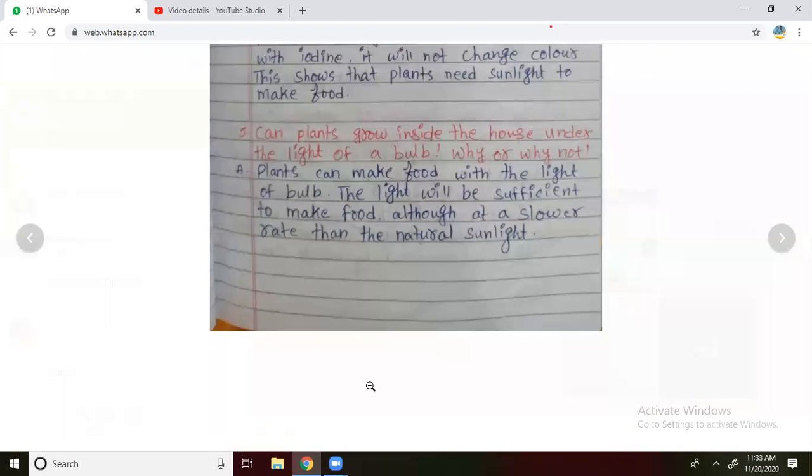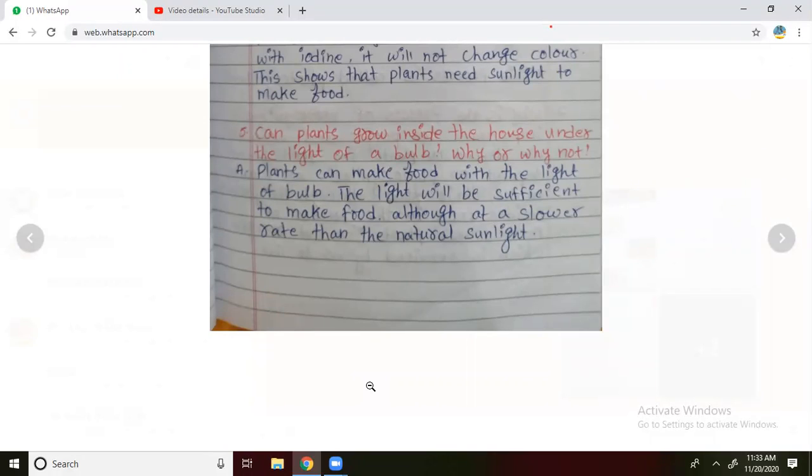Varsha, read the fifth question. Okay, teacher. Can plants grow inside the house under the light of the bulb? Why? Keep first question, second question, third question, fourth question. Teacher, I will send you the photos. Okay.